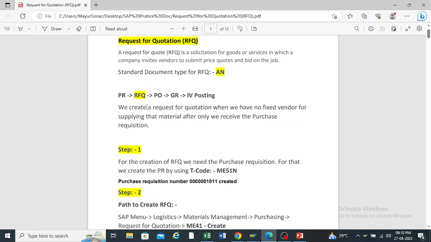So here we create the request for quotation when we have no fixed vendor, or no confirmation for that material or supplying plant. Only after we receive the purchase requisition can we create the request for quotation here. The first step, we need to create the purchase requisition. This is mandatory.